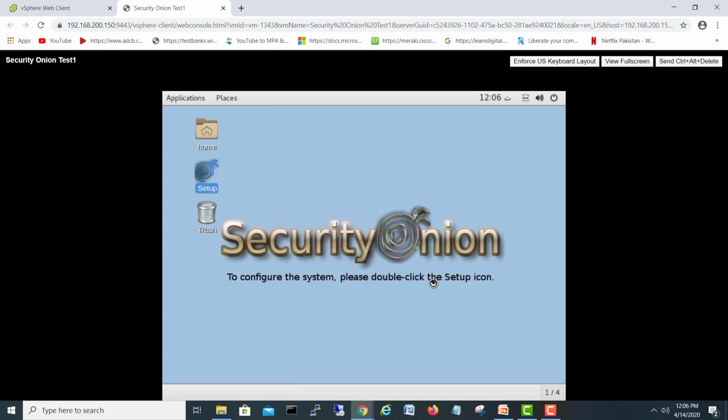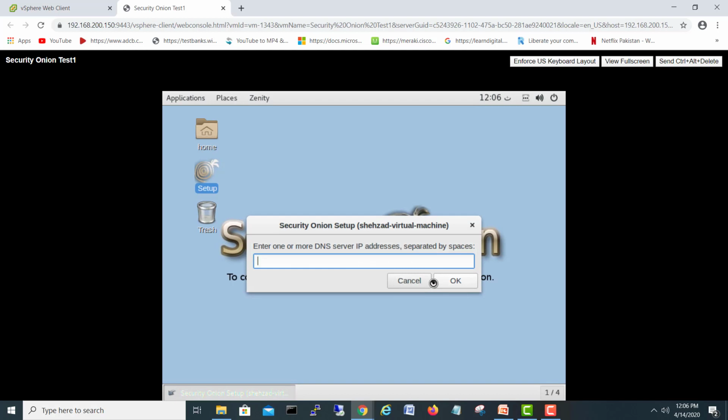Okay, after giving this, it is asking for any DNS. If you have one, just give a DNS. Yes, I have. 102 is my domain controller and DNS server. Enter your local domain, for example homelab.local.